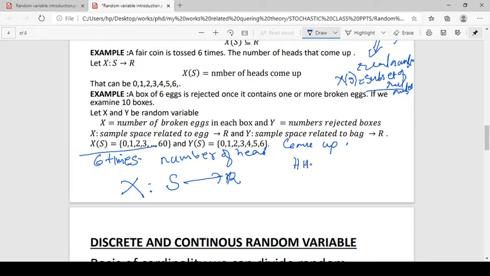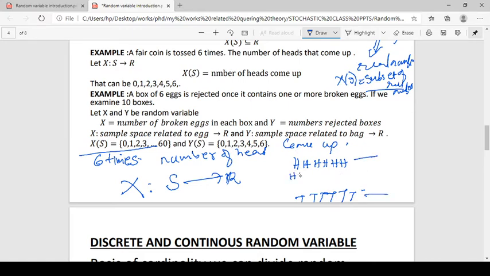Either each time we get a head, or no head comes up. Between these two extremes, so many outcomes we have.